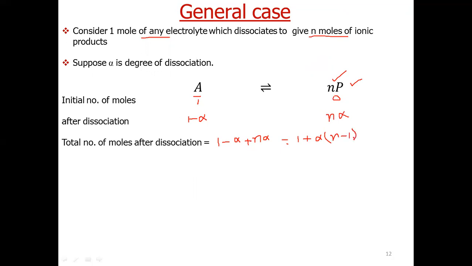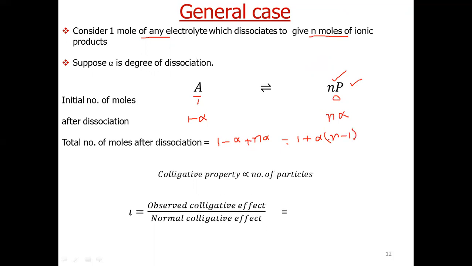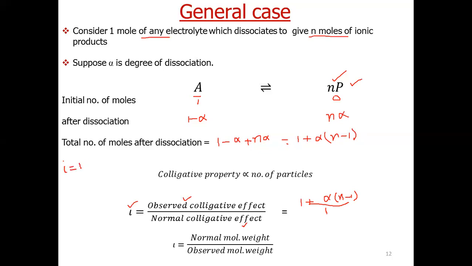Now let us calculate alpha from the value of iota. Now iota is equal to observed colligative effect divided by normal colligative effect. It is equal to 1 plus alpha (n minus 1) divided by 1, or we can write iota is equal to 1 plus alpha (n minus 1).